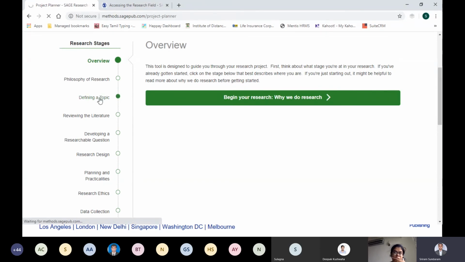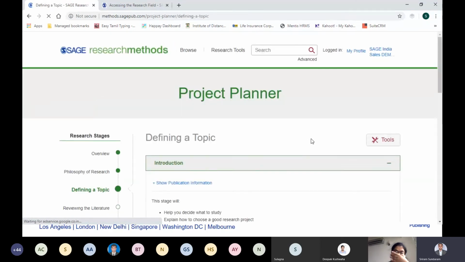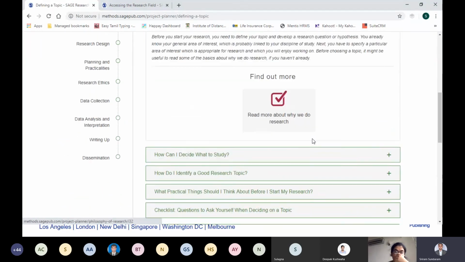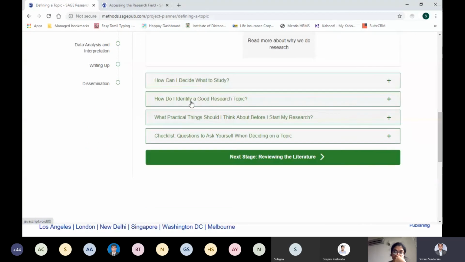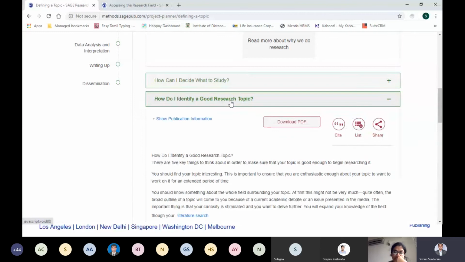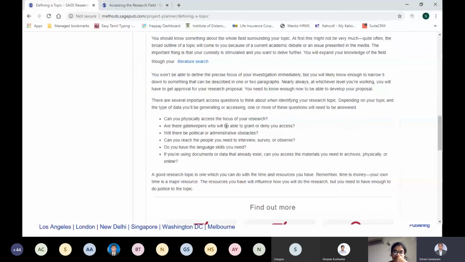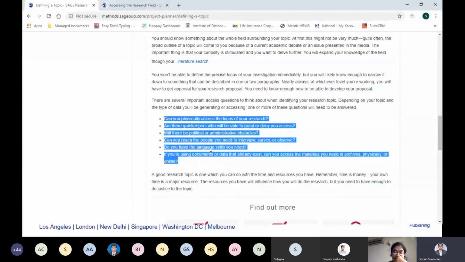So right now we are in defining a topic. This is simple, like an FAQ kind of mode. So how can I decide what to study? How do I identify a good research topic? Some of the presentation slides that I have made are actually from this. For example, what are the things that we should consider before getting into research? I was talking about the access question. So these are all actually lifted from this particular section.